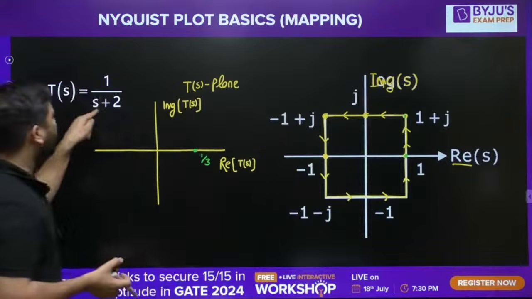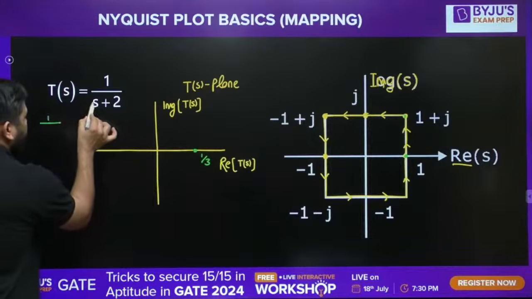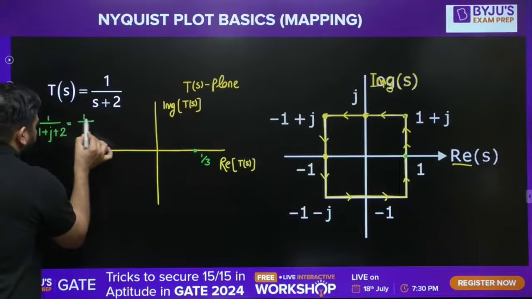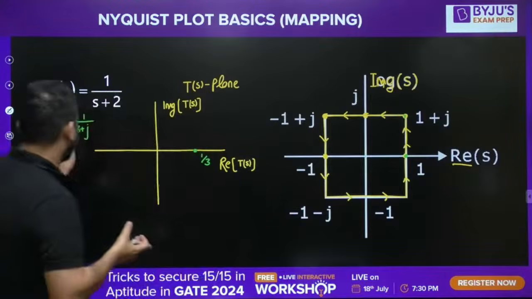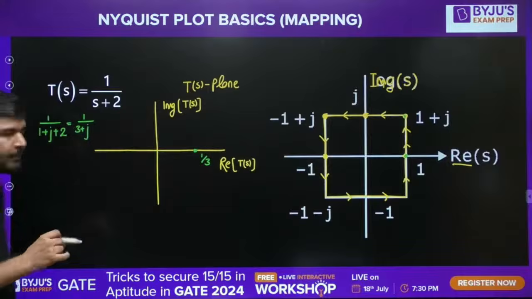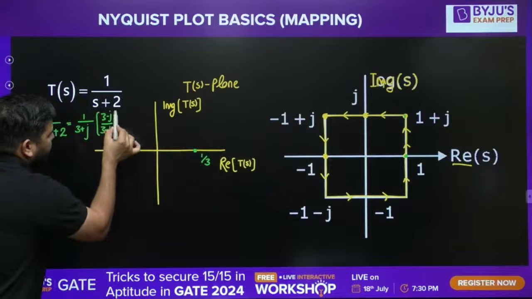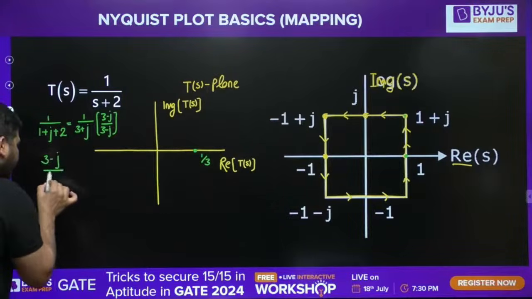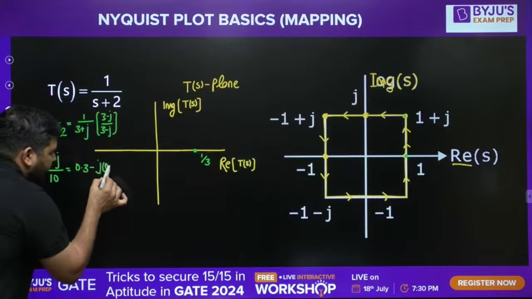Now if you put S equal to 1 plus j, what will the T(S) value become? T(S) will be 1 over (1 plus j plus 2), so it will become 1 over (3 plus j). Now you have to calculate the real and the imaginary part. If you multiply and divide by the conjugate, 3 minus j, you will get (3 minus j) divided by 10. So it will become 0.3 minus j0.1.